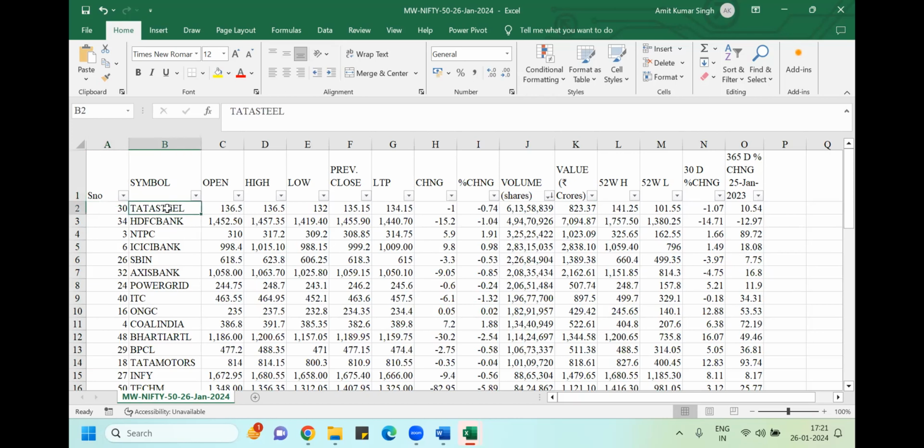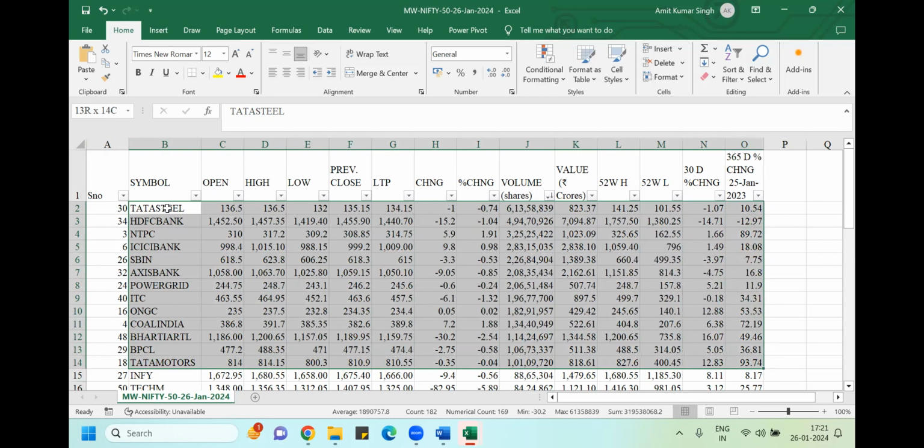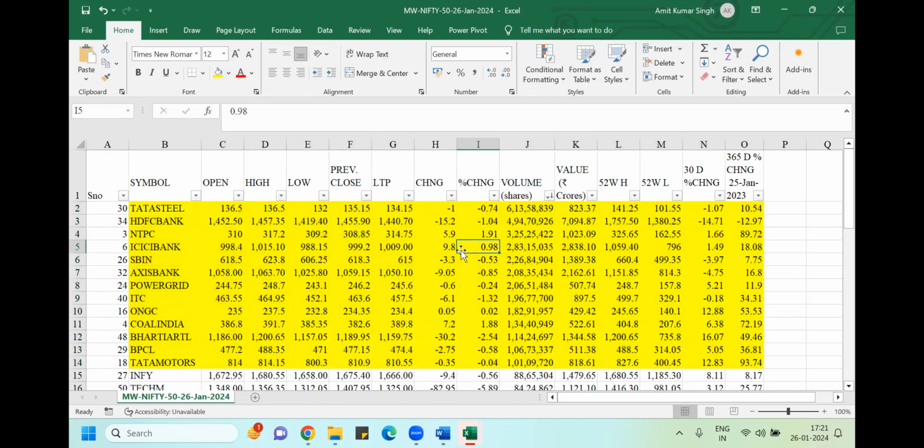So possibly I can see stocks like Tata Steel, HDFC Bank, Tata Motors, BPCL, Bharti Airtel. These stocks were very volatile yesterday, and few of them were marked green, while few were marked red. You can see the percentage change and the movement. So a stock like Tata Steel actually closed in negative, or you can see HDFC Bank. HDFC Bank has fallen a lot.